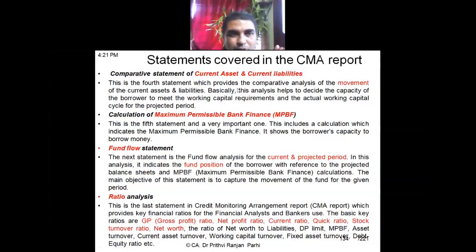Right. So I will do one thing right now. I'm trying to show you one CMA report practically. So this CMA report is generally prepared by whom, company or bank? That is your question. Normally, it is prepared by the customer. Sometimes, maybe to help the customers, banks may prepare it. But ideally, it is your proposal, so the businessman should prepare the CMA. Banks may help in preparation. Sometimes businessmen take help of professionals to prepare the CMA.